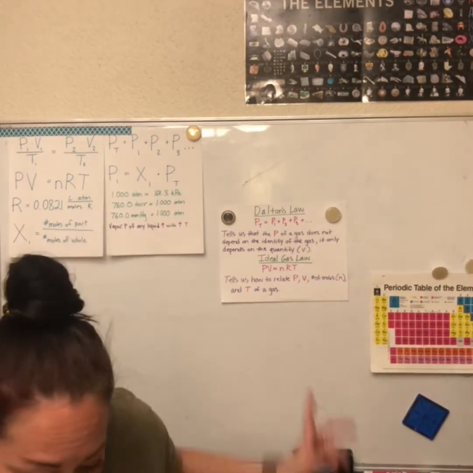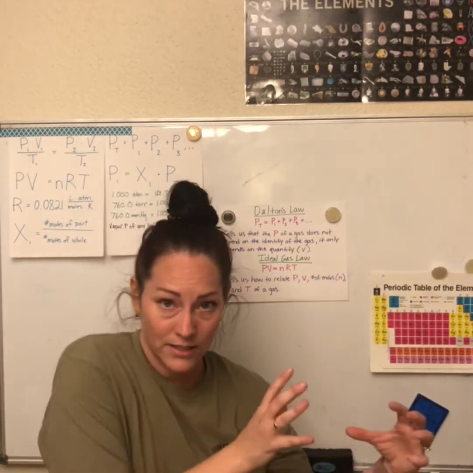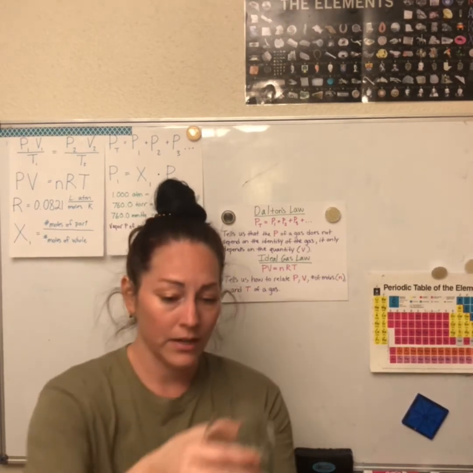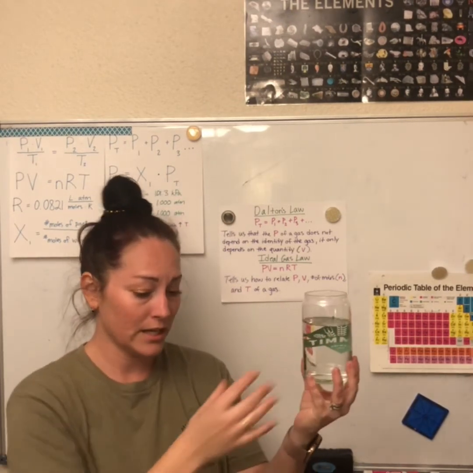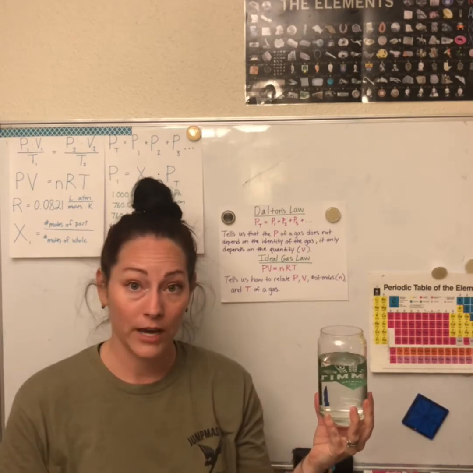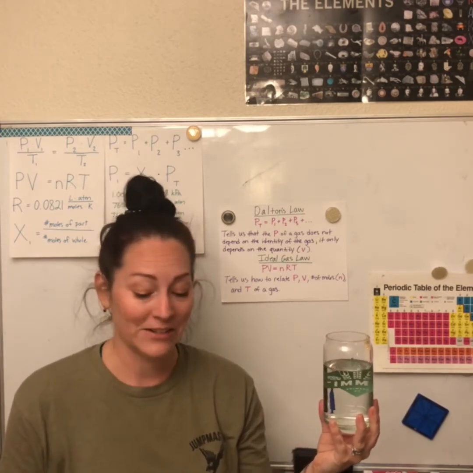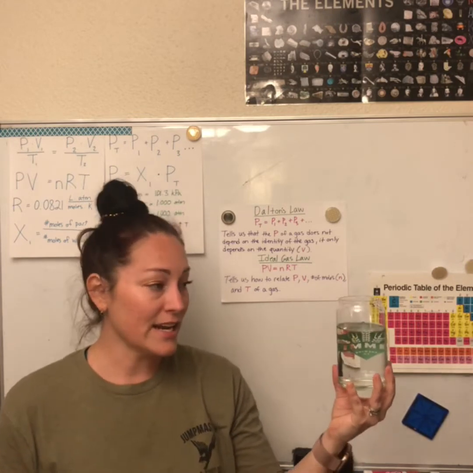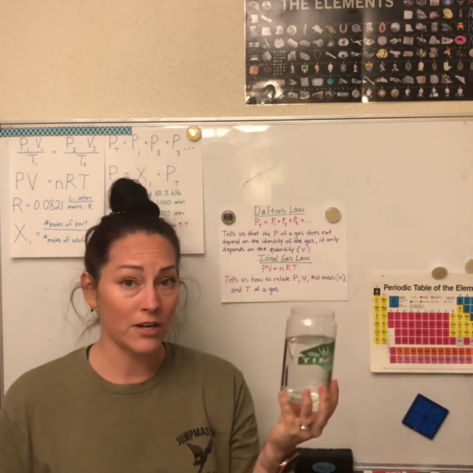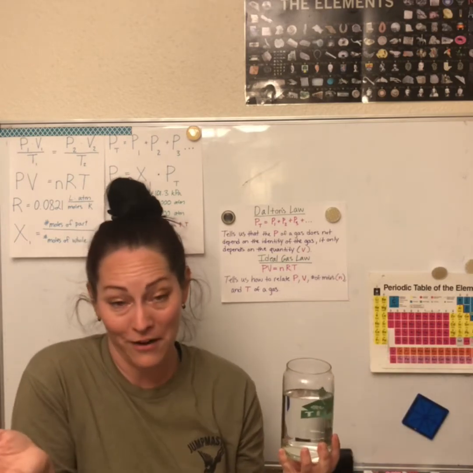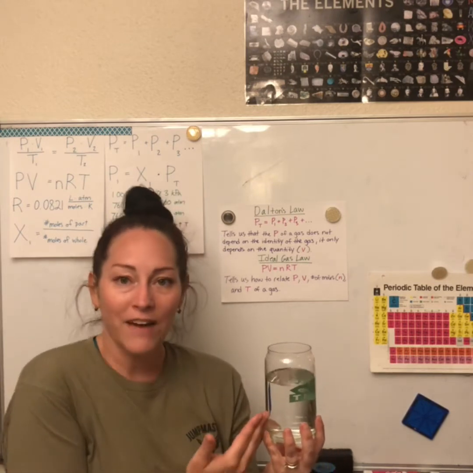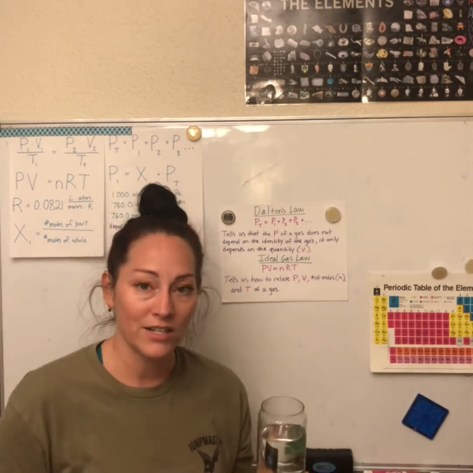Now, in relation to this, we're going to talk about vapor pressure. So let's say I have my glass of water sitting on the table, and I let it sit out for a couple weeks, however long, depending on how humid it is outside and what time of the year it is. After some amount of time, eventually my water is going to be gone, assuming nobody drank out of it. So what happened to that? Well, you know that it evaporated over time, right? That's what water does. It evaporates.